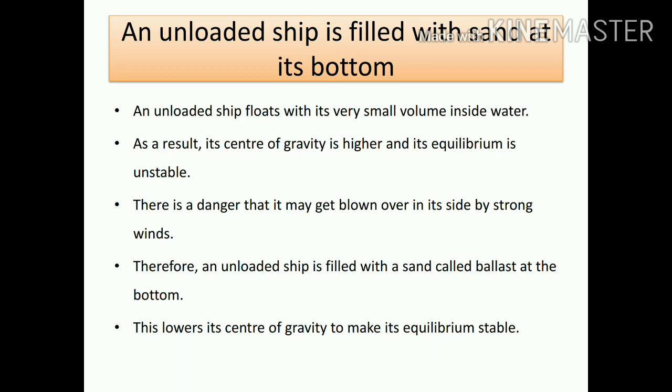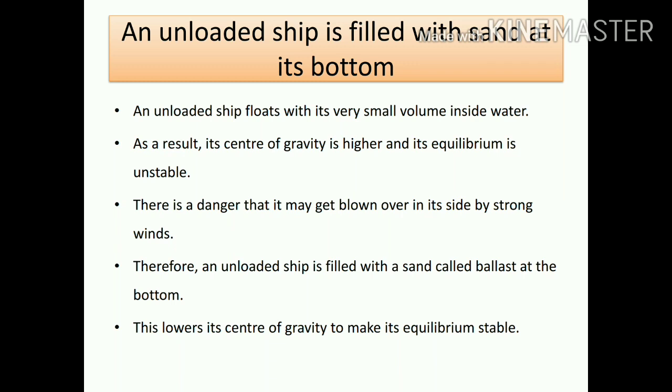An unloaded ship floats with a very small volume inside the water. You might know, whenever the ship is not carrying any load, as we have already studied, its weight is very less, so the part immersed inside the water will be very less. As a result, the center of gravity is very high. Whenever breezes come, the ship might get turned upside down, and the equilibrium is also unstable.